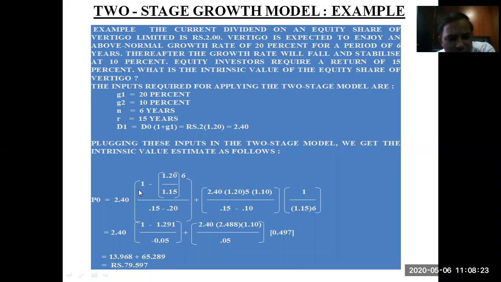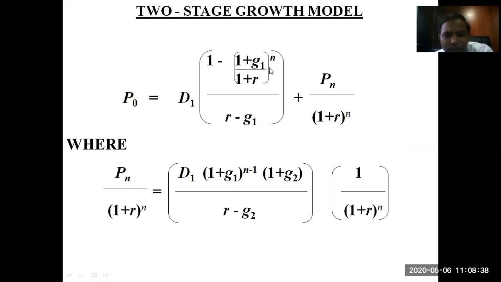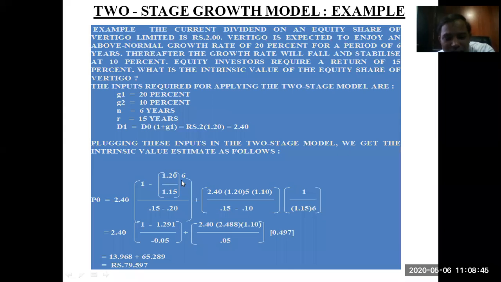So P0 is equal to D1 multiplied by 1 plus G1 divided by 1 plus R, going back to this formula, 1 plus G1 divided by 1 plus R raised to N. Now N is 6. Why 6?